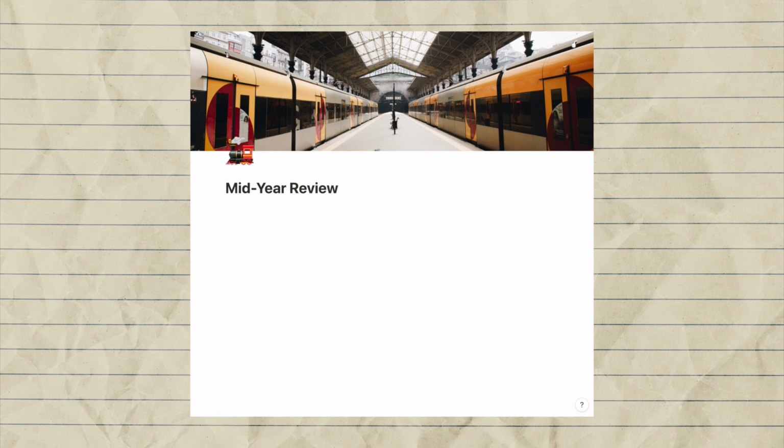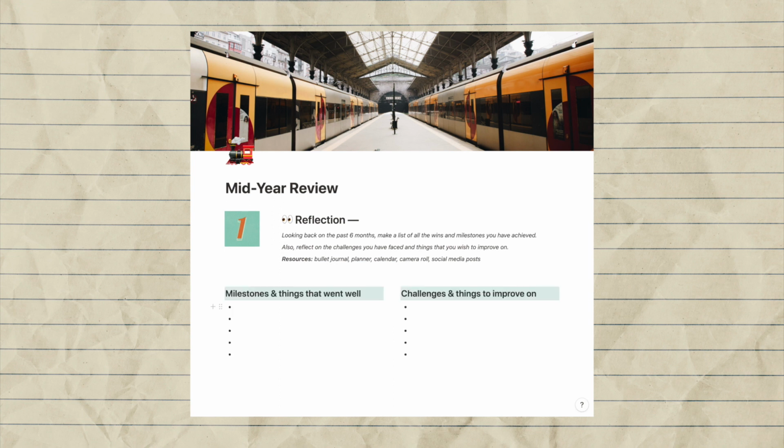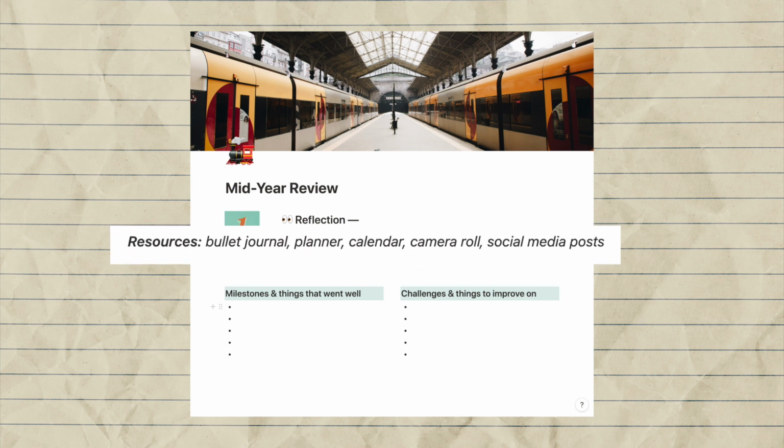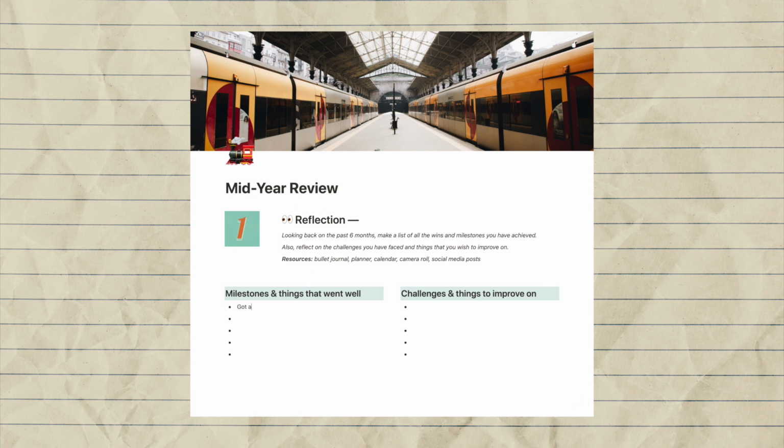Starting with the first section, which is reflection, there are 2 columns for filling in milestones as well as challenges and areas for improvement. If your memory of the past 6 months is already fuzzy like mine, you can look through your journal, planner, calendar, photos, or even social media accounts to jog your memory. I usually feel like I didn't achieve much, but I'm sometimes surprised by those little wins that have gone unnoticed.